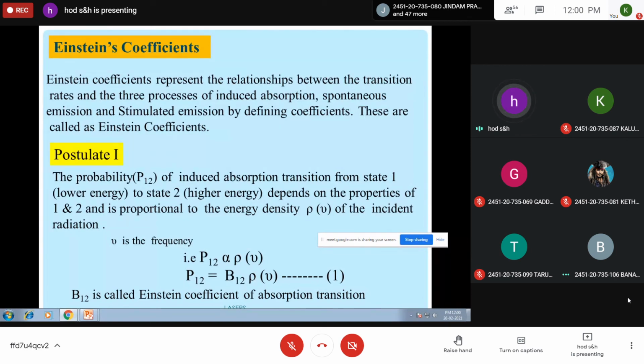Shall I proceed for the second postulate and third postulate? I'll stop there. Shall I proceed, students? Yes, sir. Girls? Yes, sir. Then you take postulate 2.